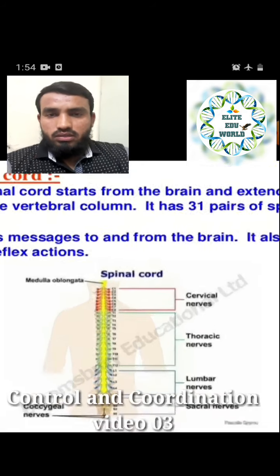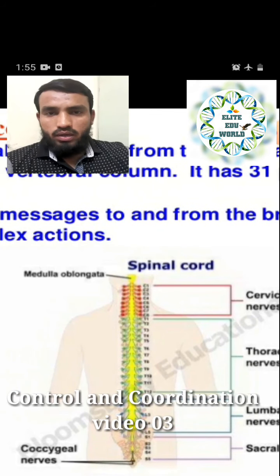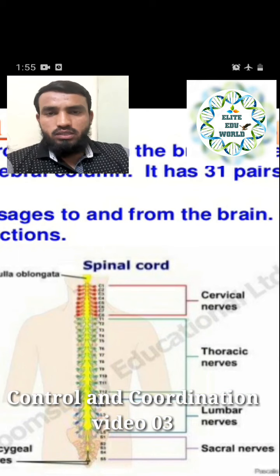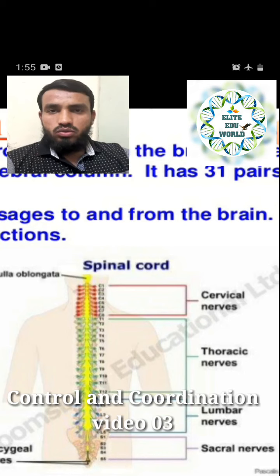And we can observe this spinal cord. It starts from the medulla oblongata of the brain, the lower brain part we have already seen, and it ends in the coccygeal nerves, which is the end part of the nerves. Whenever it runs through the body, it is divided into specific regions. First of all, it is called the cervical nerves. What are cervical nerves? The part of the spinal cord that is running through the neck is called the cervical nerves.